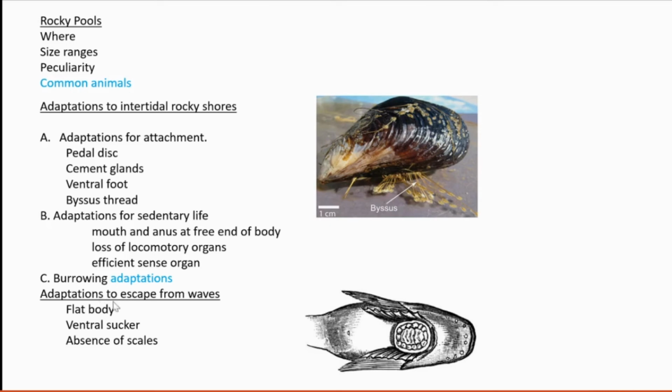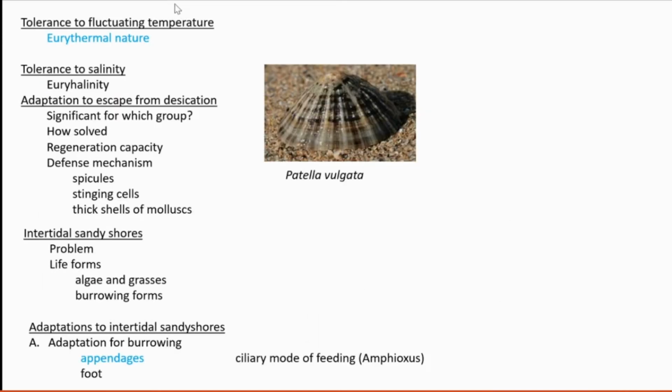Adaptations to escape from waves. Flat body. The body should be flat to escape from waves. And also ventral suckers. They are present in some organisms for attachment. Scales are absent, to avoid being washed away by the waves of the water. Then, to tolerate the fluctuating temperature, the organism should be eurythermal. That means they can withstand huge fluctuation in temperature.